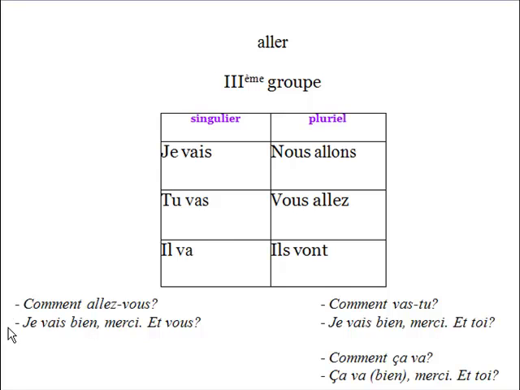Je vais bien, merci. Je vais bien, it means I'm well, I'm doing well. Bien means well. And merci means thank you, because it's polite to say thank you to the other person because they have asked. Okay? Je vais bien, merci. And then it's also polite to ask them how they are doing. So in French you say et vous?